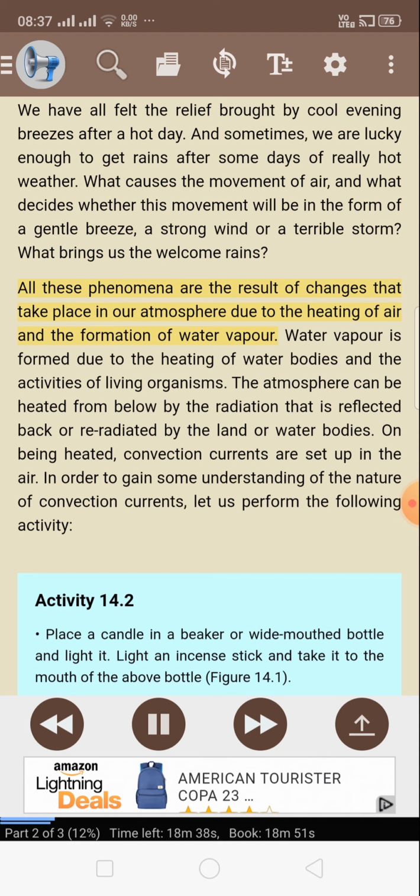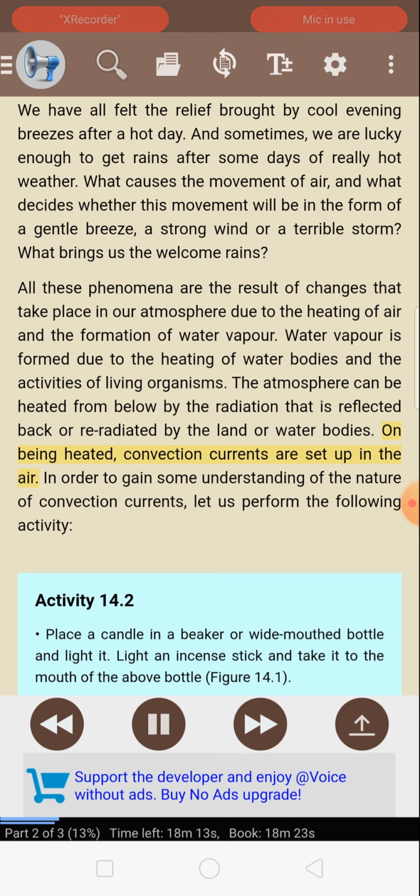All these phenomena are the result of changes that take place in our atmosphere due to the heating of air and the formation of water vapor. Water vapor is formed due to the heating of water bodies and the activities of living organisms. The atmosphere can be heated from below by the radiation that is reflected back or re-radiated by the land or water bodies. On being heated, convection currents are set up in the air.